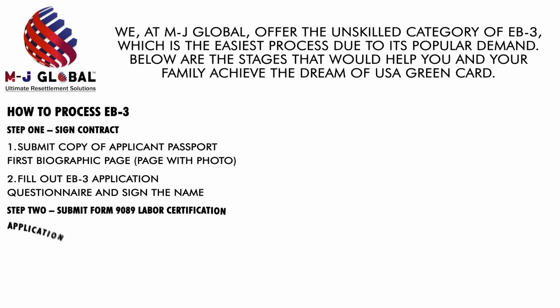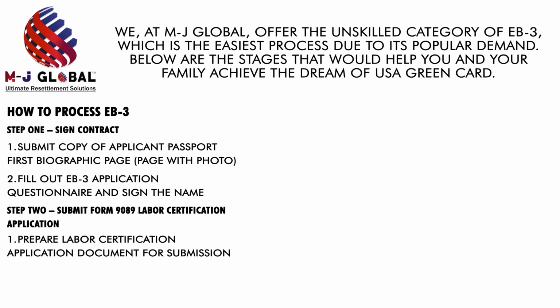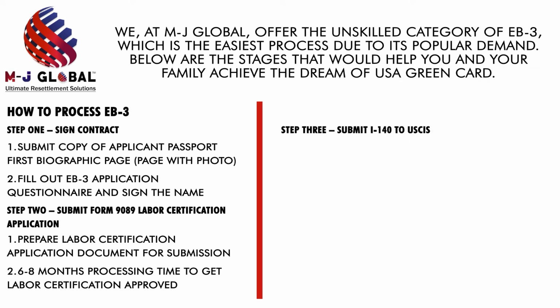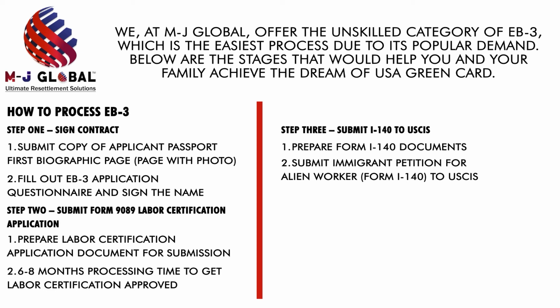Step 2. Submit form 9089 labor certification application. Prepare the labor certification application document for submission. 6 to 8 months processing time to get labor certification approved. Step 3. Submit I-140 to USCIS. Prepare form I-140 documents. Submit the immigrant petition for alien worker, that is form I-140, to USCIS.